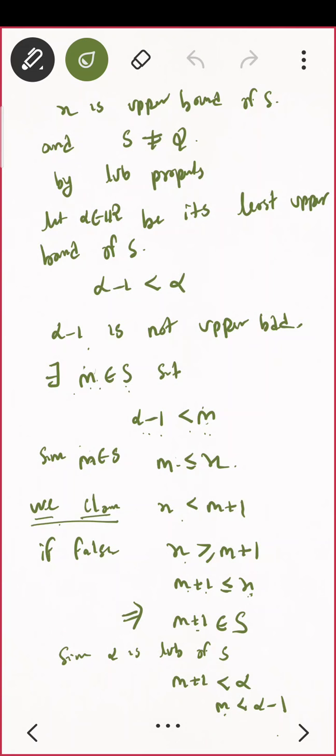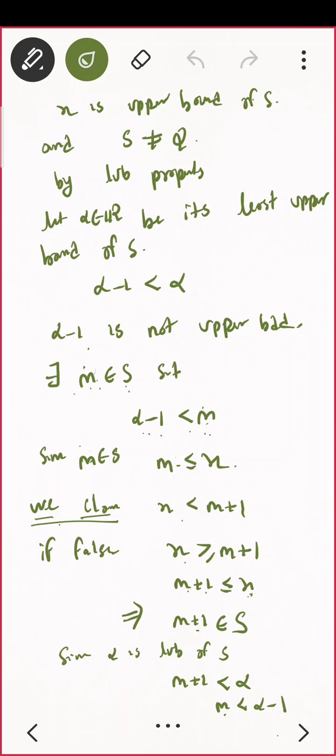Okay. What about the next one? What is the next thing? The set is non-empty and bounded above, then by the LUB property, the LUB of the set exists. Correct? By the LUB property, the LUB of the set exists.